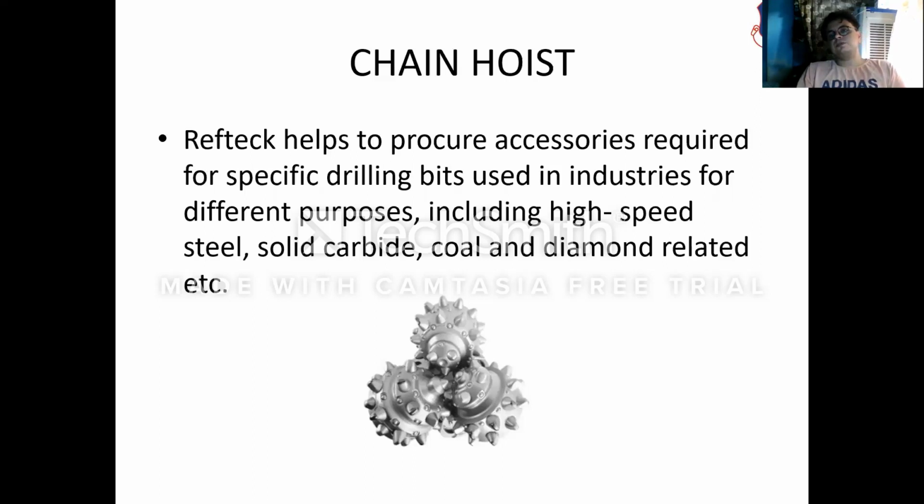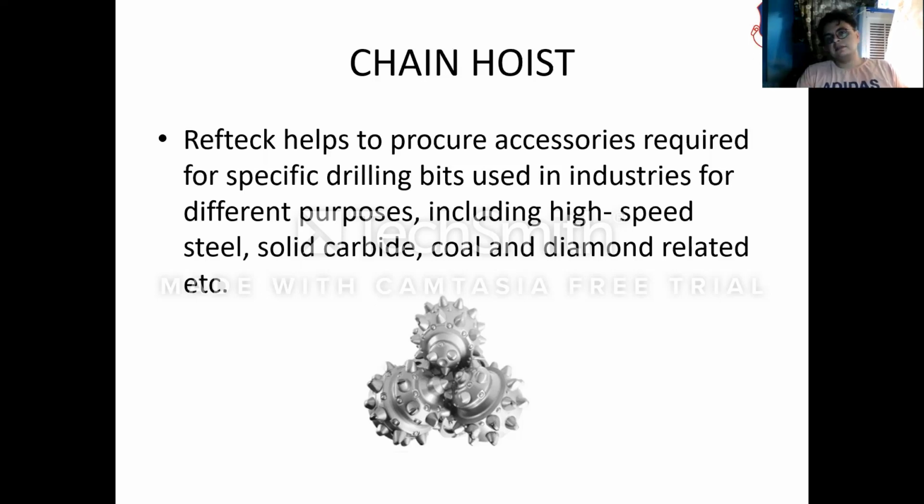RefTech helps to procure accessories required for the specific drilling bits used in industries for different purposes, including high-speed steel, solid carbide, coal, and diamond drilling.